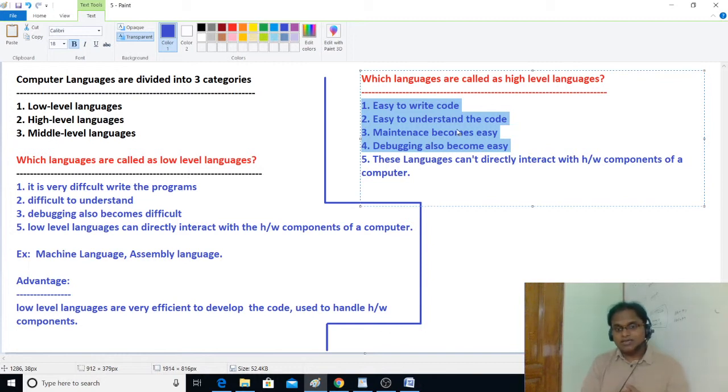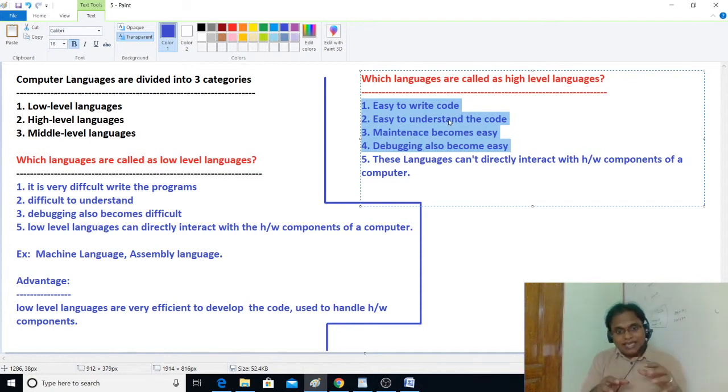In Java we cannot directly interact with the hardware components. Here we have a virtual machine. Suppose you want to allocate memory in RAM for A, for example you have declared int A in Java. Memory will be allocated in RAM for that A, but who performs that?